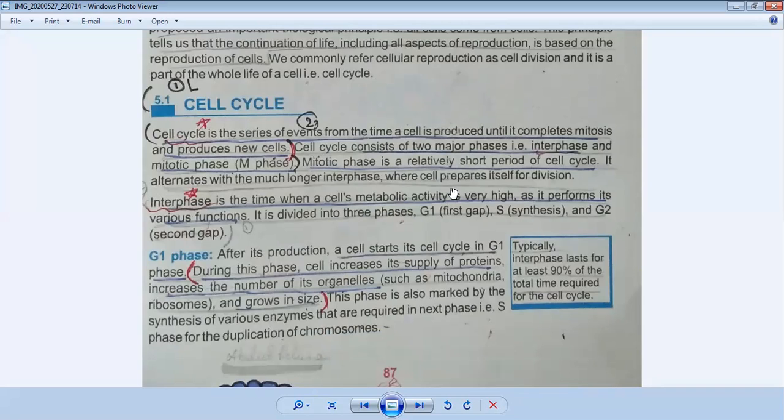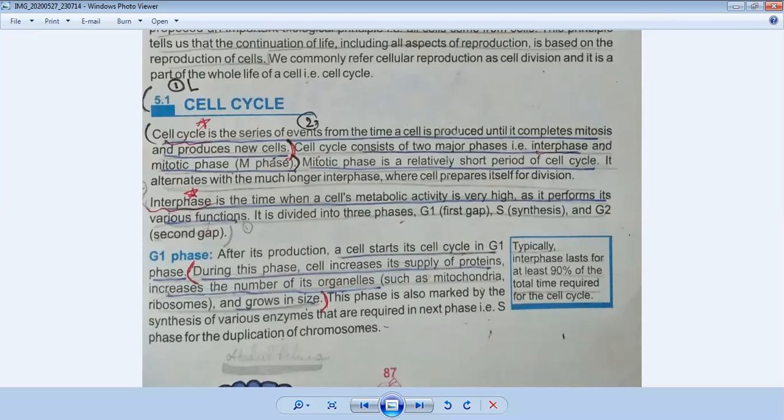And the mitotic phase, we are talking about the interphase stage. Interphase is further divided into three main phases: the G1 phase, S phase, and G2 phase, as you can see on the page. G1 phase is the first stage, and there is another additional stage called G0 phase.